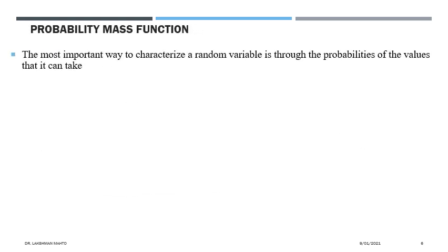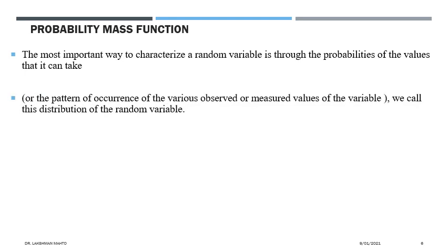Now I'm coming to the probability mass function. What does it talk about? I told you that the most important way to characterize a random variable is through the probability of the observed values that it can take. So we characterize a random variable by noting down the probabilities, the way that the values of the random variable occur.